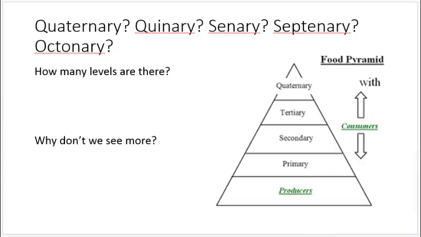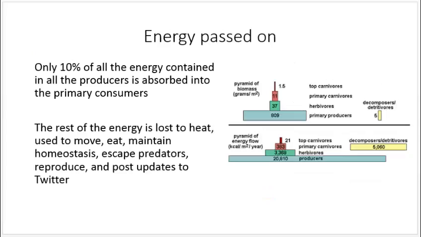Now we have primary, secondary, tertiary. Why not any of these other higher levels like quaternary, quinary, centenary, septenary, octenary? How many levels are there? Why don't we keep seeing more and more and more? The reason is not all of the energy gets passed up. Only 10% of the energy contained in the producers, for example, makes it into the primary consumers. The rest of the energy was lost to heat.